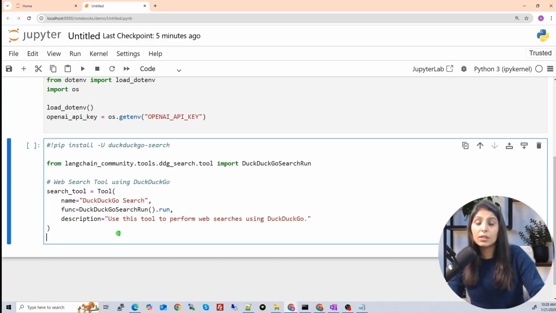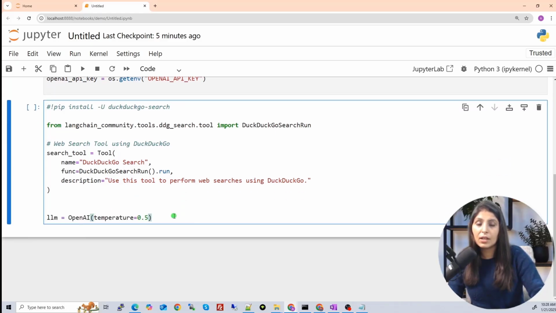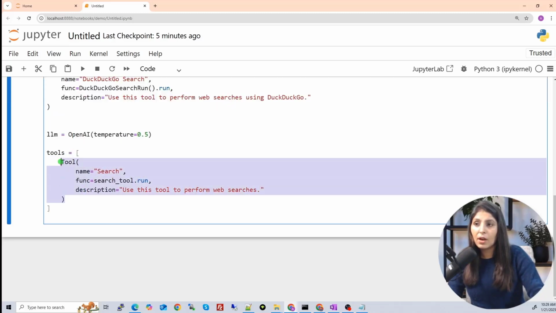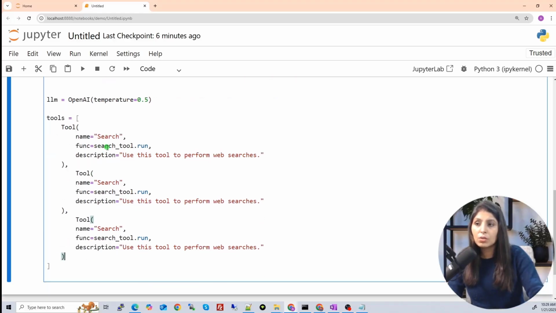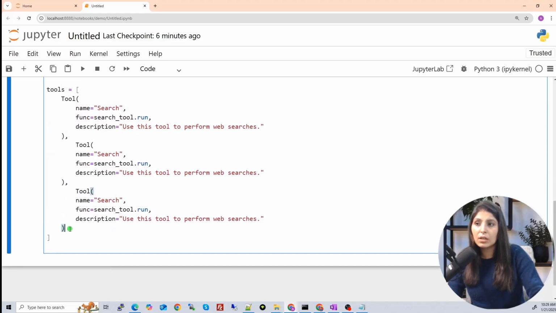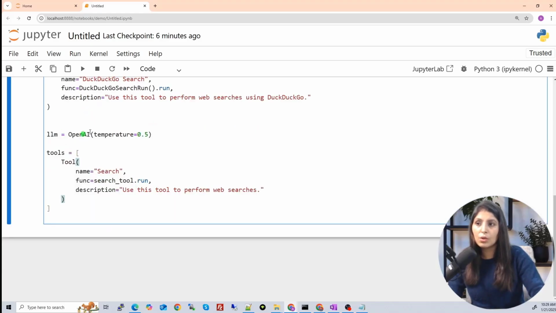Now let's define the LLM. So this is the LLM. We are using the LLM of OpenAI. Right now we have one tool. If you are creating an agent where you want to use multiple tools, then you will write multiple tools over here. Like this is the first tool, copy it, comma, here you will write the second tool, comma, then the third tool. So here you provide the list of tools, but initially, in our first example, I'm showing you how to use a single tool.